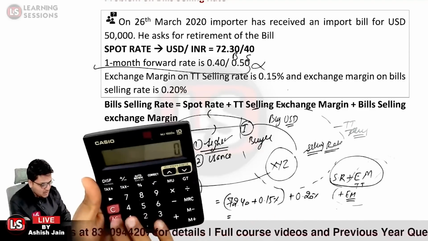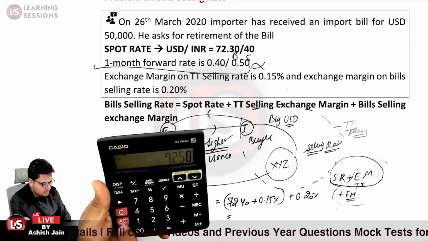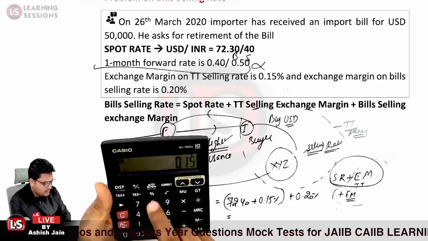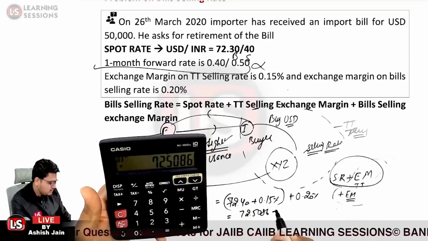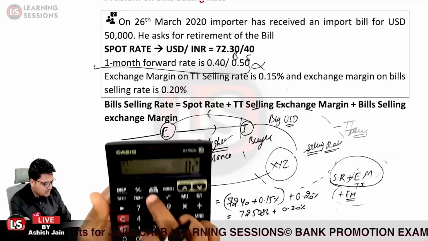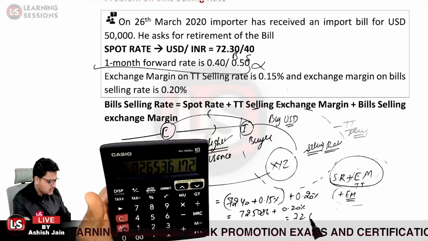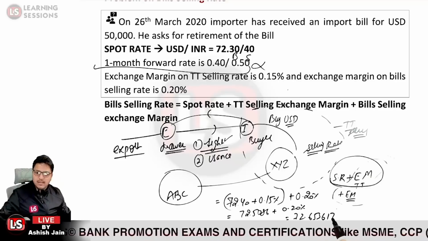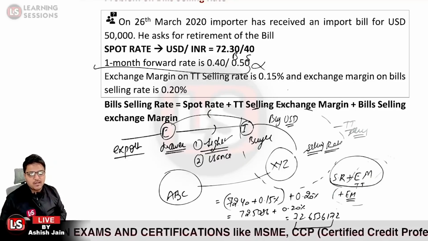Okay. So it is 72.40 plus 0.15%. That comes out to be 72.5086, plus 0.20%. That comes out to be 72.6536. So that particular price will be quoted to the customer over there. Is that particular part clear over here?